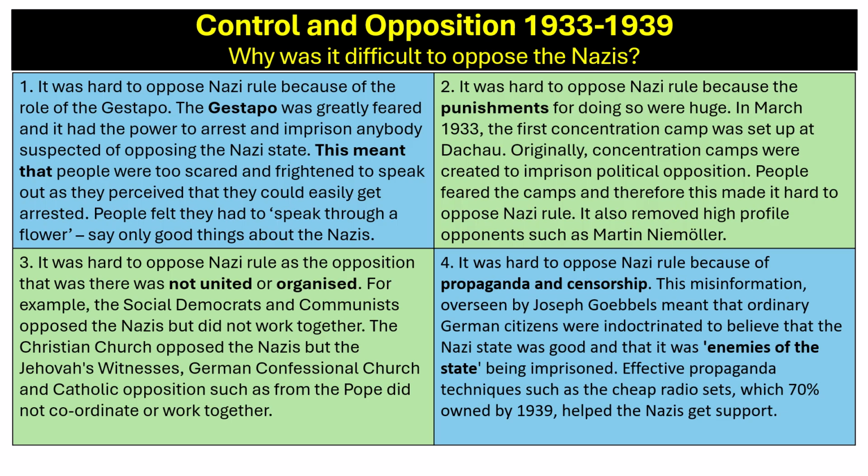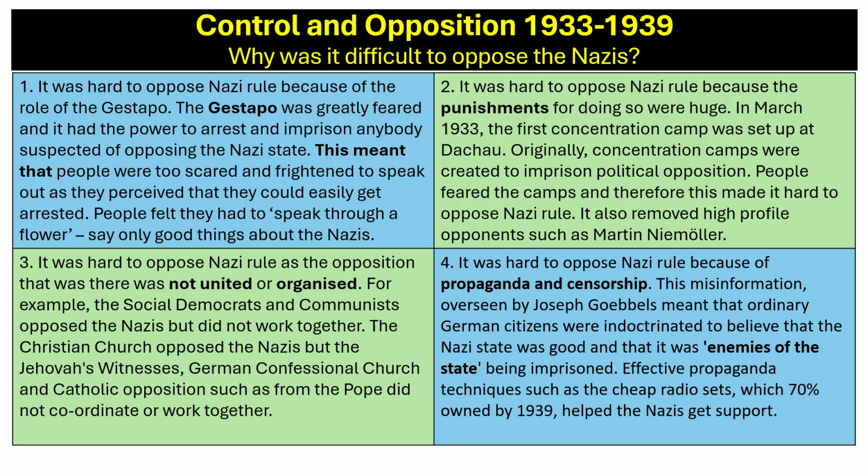It was also hard to oppose Nazi rule as the opposition that there was not united or organised. For example, the Social Democrats and Communists opposed the Nazis, but they did not work together. The Christian Church also opposed the Nazis, but Jehovah's Witnesses, German Confessional Church, and Catholic opposition, such as from the Pope, did not really coordinate or work together.